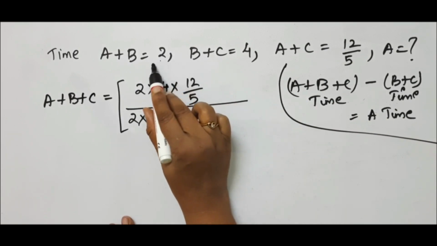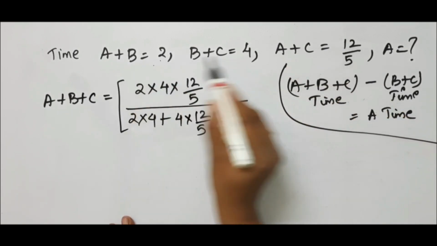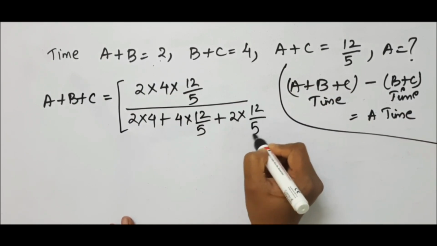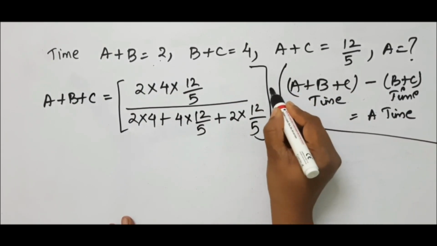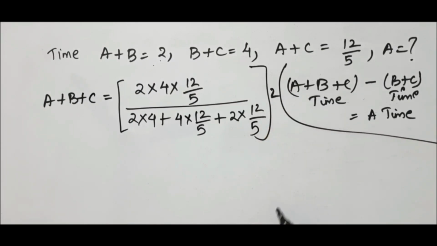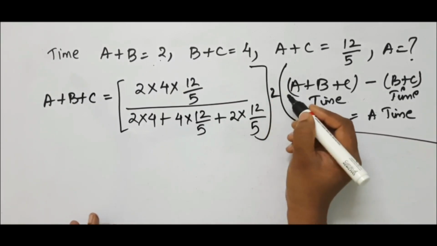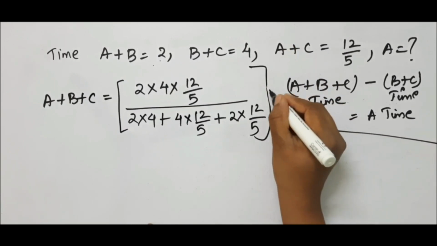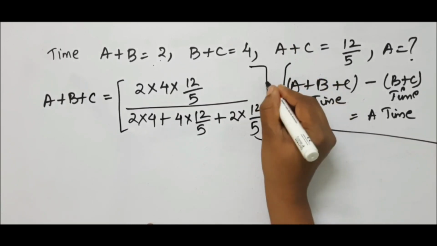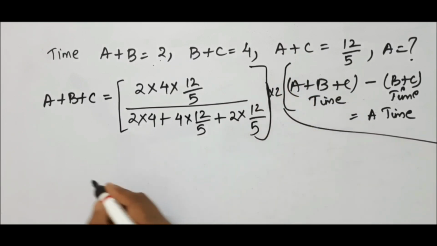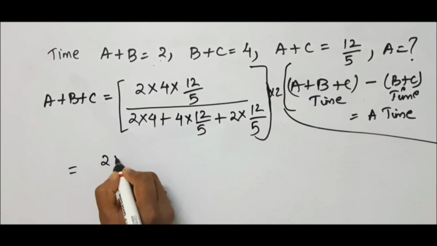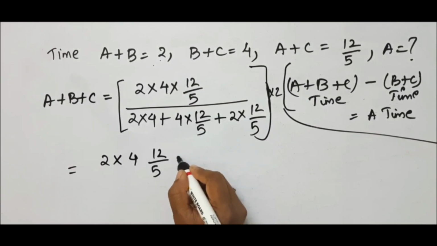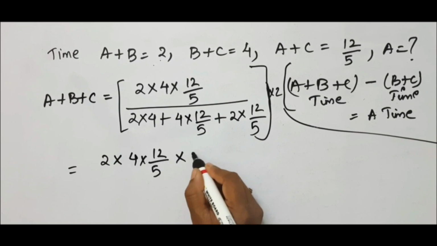Then keep a plus sign. Then multiply this value and this one, A plus B and A plus C, 2 into 12 by 5. The whole you have to multiply into 2, as I explained for problem number 13. The same thing. You have to multiply the whole into 2. So this is equal to 2 into 4 into 12 by 5 into 2.